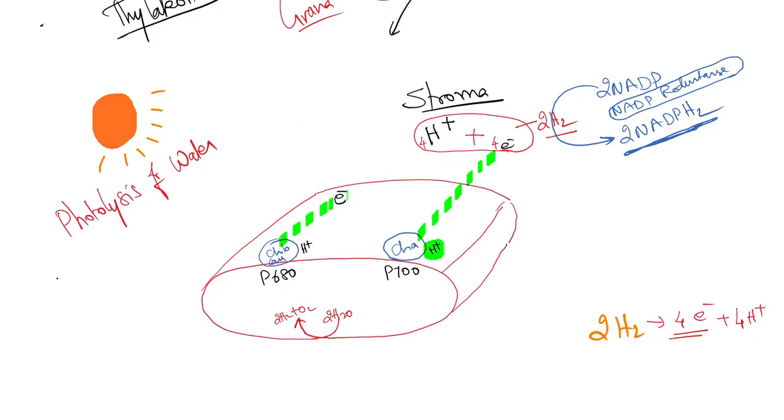Later, there is an electron carrier. I'll write outside first. Electron carrier called plastoquinone, followed by cytochrome B6, followed by cytochrome F, followed by plastocyanin.